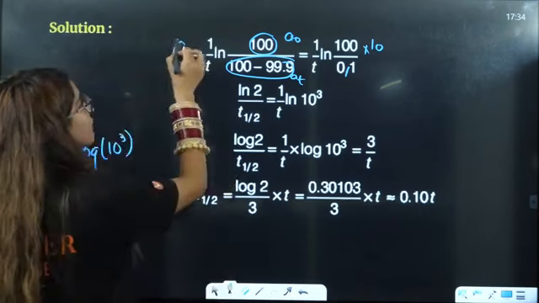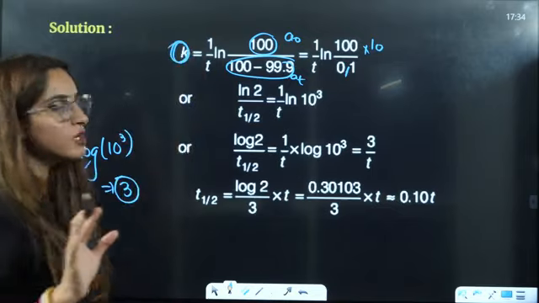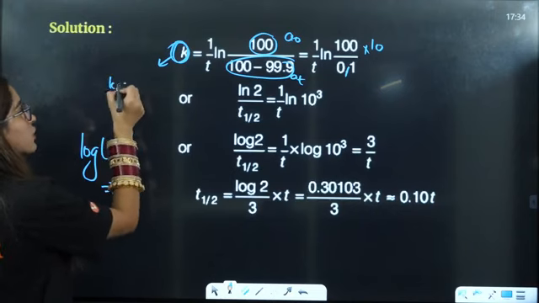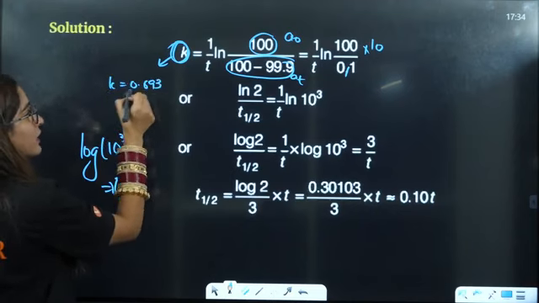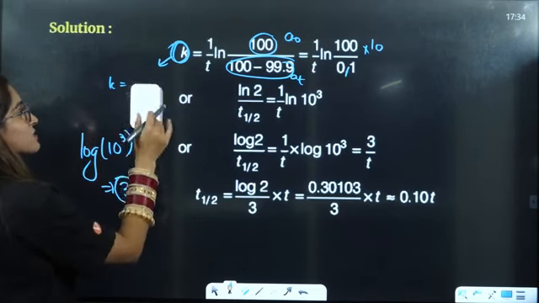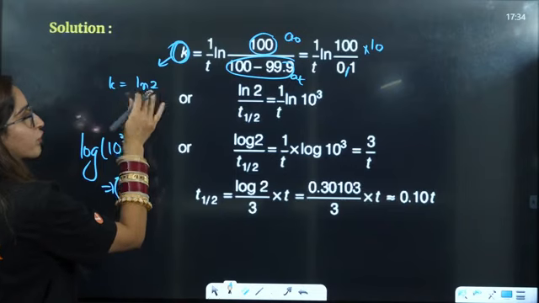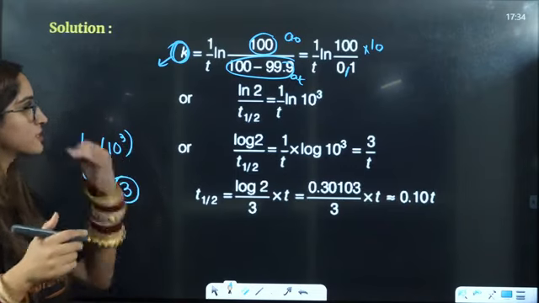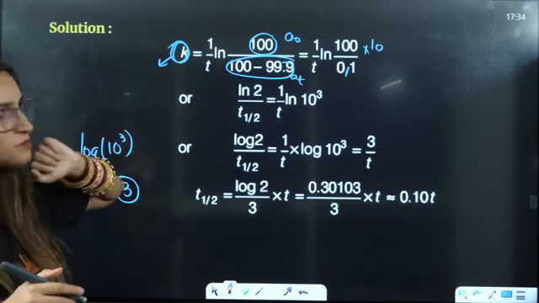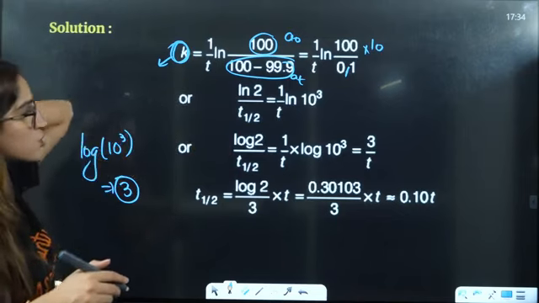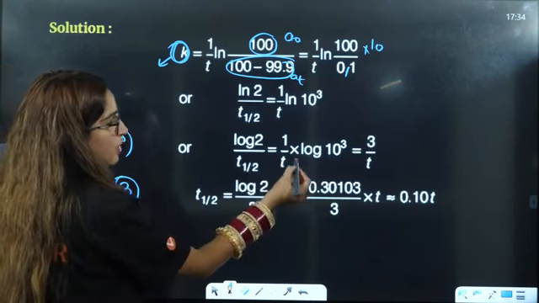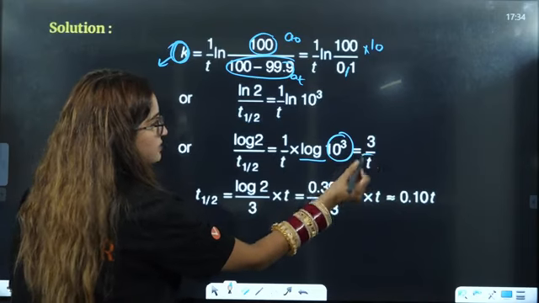Because we are comparing it with t half now, we put the value of k here. We know that k is equal to 0.693 divided by t half, or you can directly say log of 2 by t half. So they have put the value of k in terms of this. Solving this, log of 2 divided by t half equals 1 by t log of 10 raised to power 3, that is 3 only.